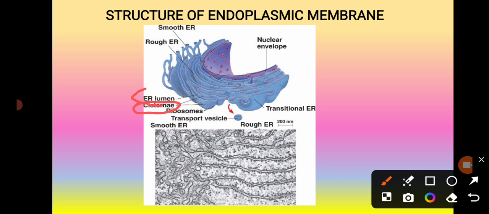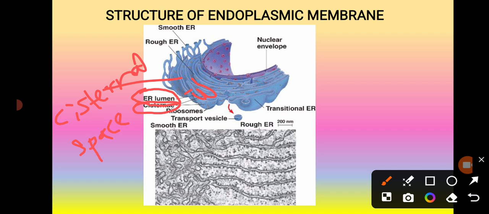Here in this picture you can see the membranes enclosing an internal space. We call this space the endoplasmic reticulum lumen, or the cisternal space, which is separate from the cytosol.